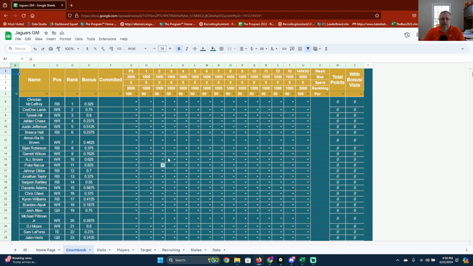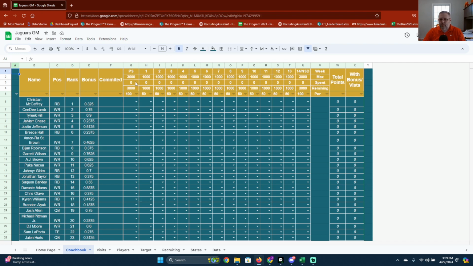Next is your coach book. This is going to be where you want to come to put all your points in. So you're going to have, of course, the players, the position, the rank. This is the bonus that you have on a player. And I'll go into how that's different in the recruiting tab when we get there. This is your actual bonus you have on each player.